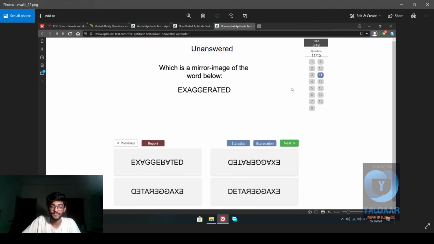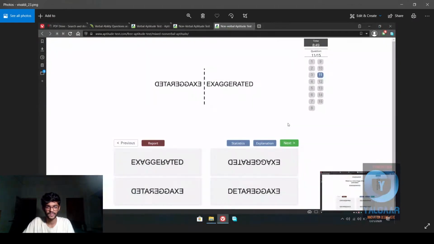Next we have this one, which seems like a mirror image from here. E, X, A, G, G, E, R, A, T, E, D, and everything is right. This is the one. I'm pretty sure this is the answer. Yep, that's the answer.